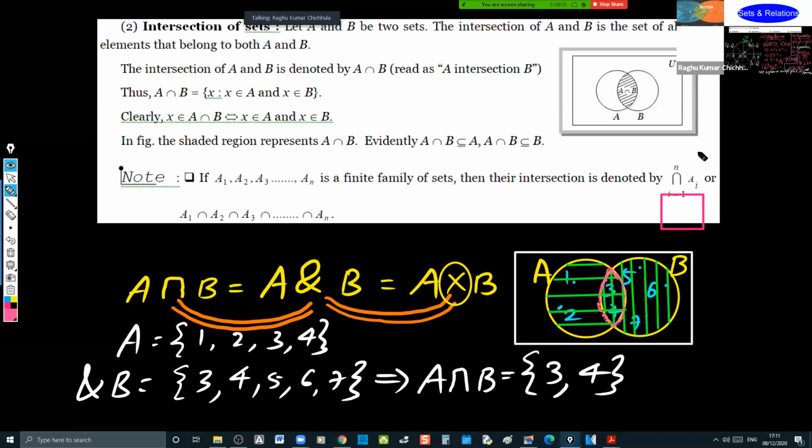Is it okay, both of you? Tell me, please. Yes, sir. Yes, sir. So this is about intersection. Intersection is the common elements that are present in both the sets.